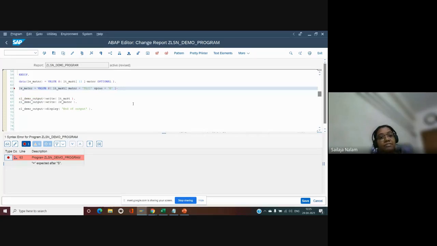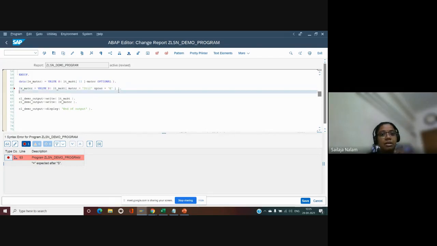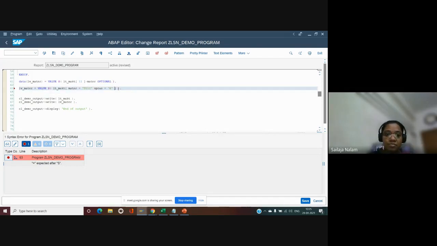If I want to retrieve the complete work area, I can declare a work area so that the entire value will be populated there. Or if I want only a specific field, it works like a READ statement with the key. I have to mention which field is required for me. In that case, I'll say MATNR. To avoid the short dump, I give OPTIONAL.